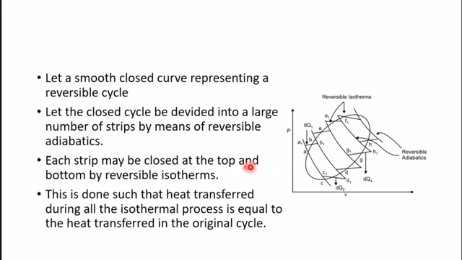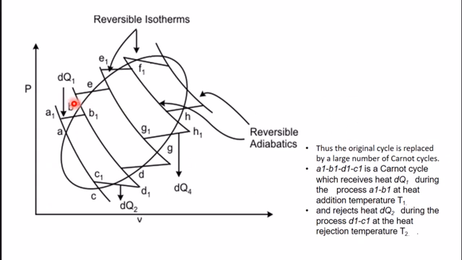Same way, now each strip may be closed at the top and bottom by reversible isotherms. So here at the top you can see these are the reversible adiabatics, and at the top A1B1 is a reversible isothermal, C1D1 is a reversible isothermal.